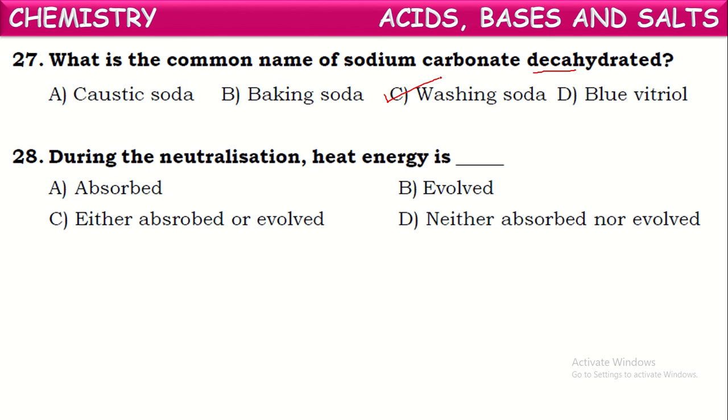Next, during the neutralization reaction, what will be the case of heat energy in neutralization reactions? Energy is released. In neutralization reactions, when acid and base react with each other, they form salt and water. Along with this, a certain amount of heat energy also will be released. That is why we say these neutralization reactions are exothermic reactions, because heat energy is evolved.